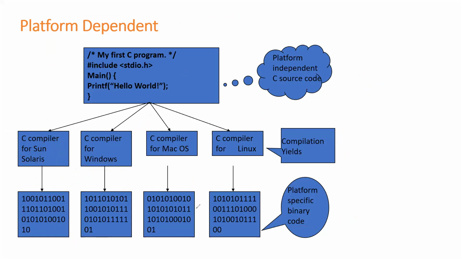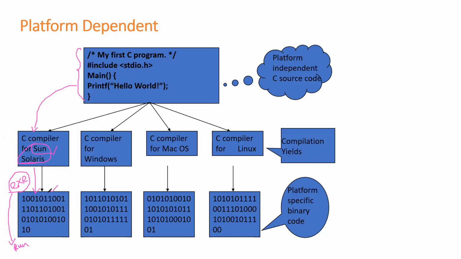It's quite simple, students. Let me try to summarize. I've written a simple C program, and I'm trying to compile it in Sun Solaris. Once I compile in Sun Solaris, I'm going to get an exe file, and we also call this exe file a binary file. Now, what can I do with this exe file? I can run or execute it. Where can I run or execute it? I can execute it on Sun Solaris. Why can I execute it on Sun Solaris? Because this binary file has been generated by considering the platform called Sun Solaris.